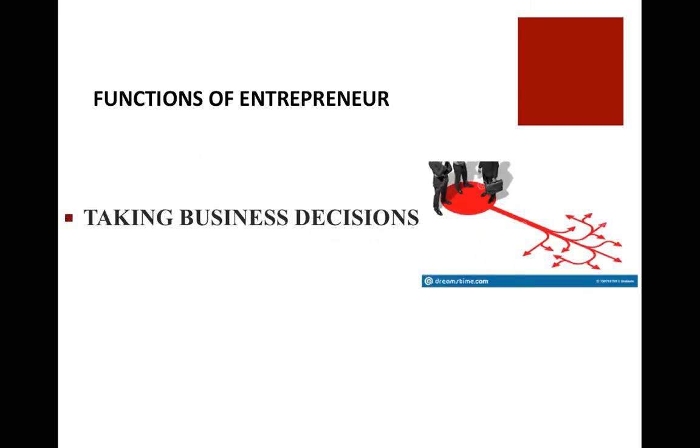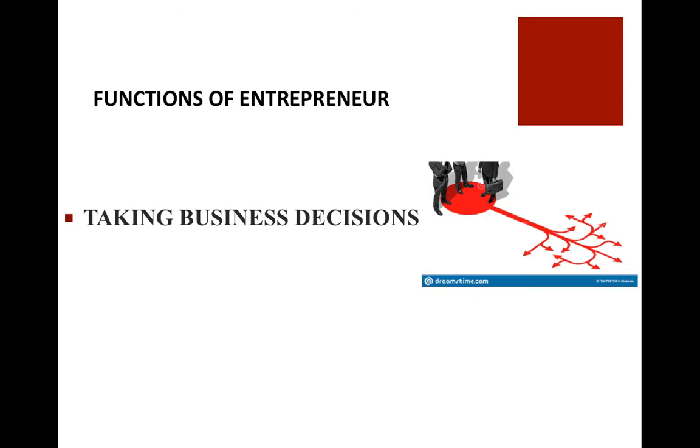Another function which an entrepreneur needs to perform is taking good business decisions. He needs to take business decisions in the interest of his dreams or ideas getting realized. An entrepreneur, once done with the planning or while doing the planning, also has to make a lot of decisions.